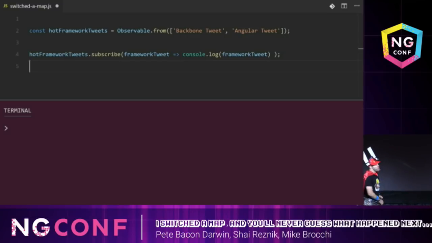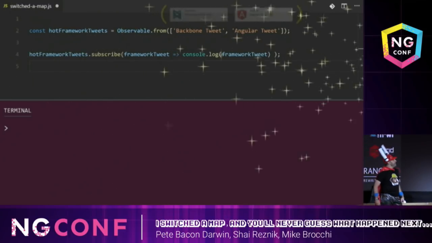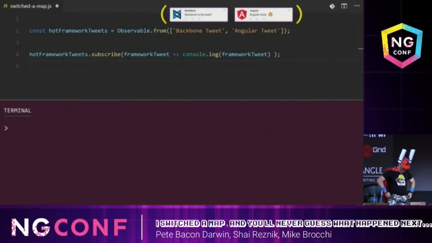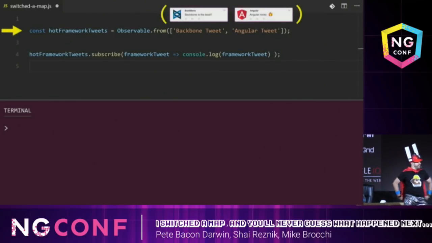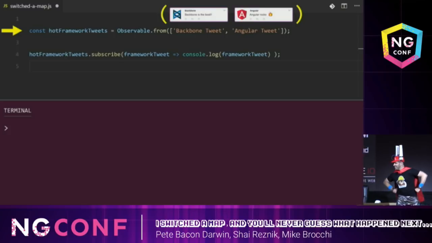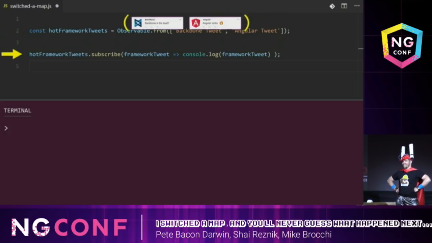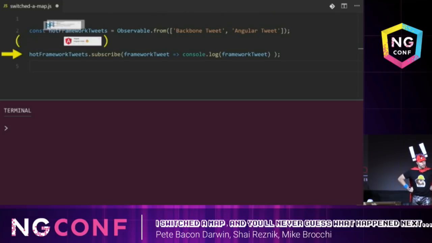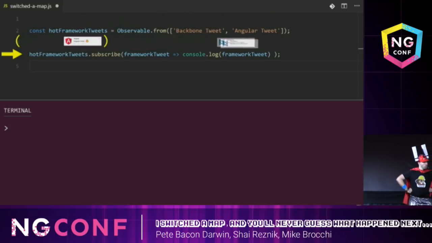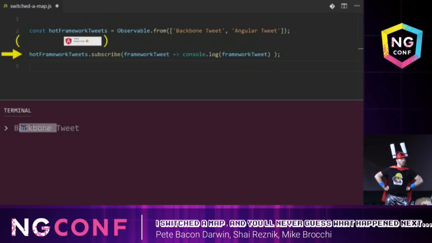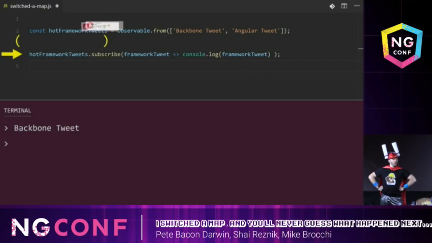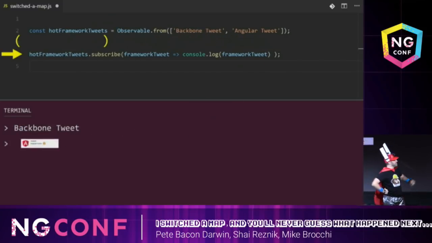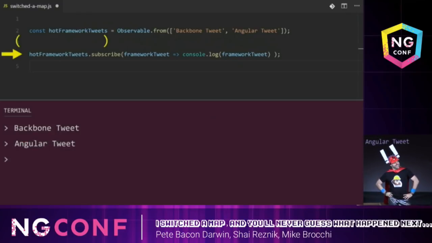But first, let me sprinkle some reactive teacher man magic on top of it. Now you can run the code. Wow. Thanks, reactive teacher man. Since we're subscribing to the framework tweets observable here, we'll get the Backbone framework tweet logged into the console. And then the Angular framework tweet will arrive, and the same thing happens. Isn't that beautiful?